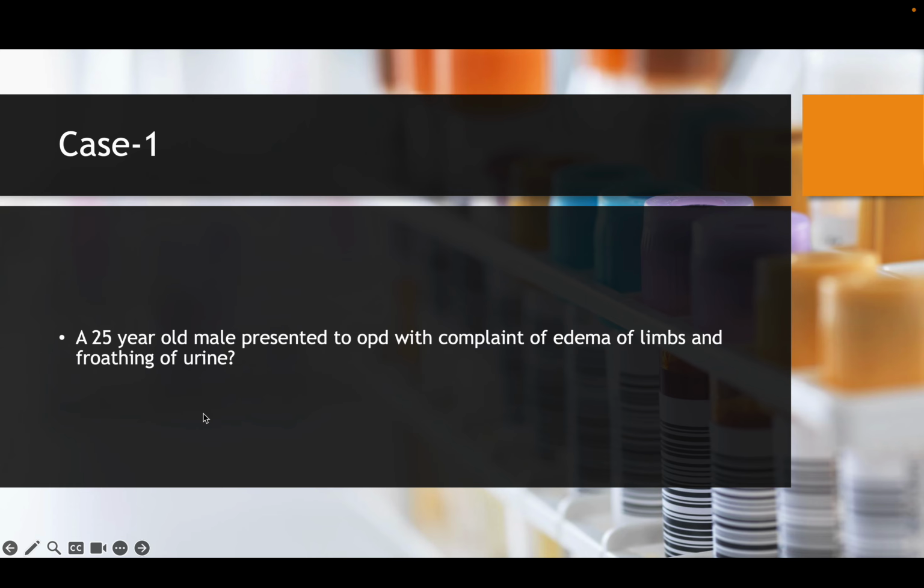So this is a case of Hodgkin's related MCD, minimal change disease presenting with proteinuria. We treated the primary condition, and it resolved.